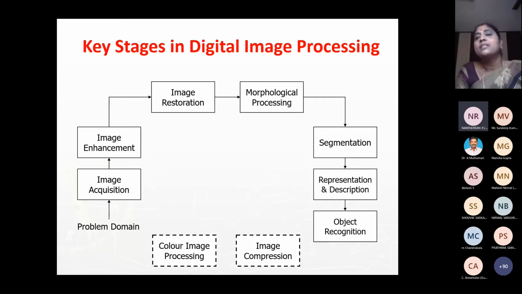So similarly, what is representation and description? I can represent the entire image or the region of interest in a form which can be easily understood by the machine learning algorithm. So I have to give certain information about the particular region of interest. And instead of giving the entire region of interest, I can extract features from that region of interest, and only those features I can give to the machine learning algorithm, so that the machine learning algorithm can learn fast.